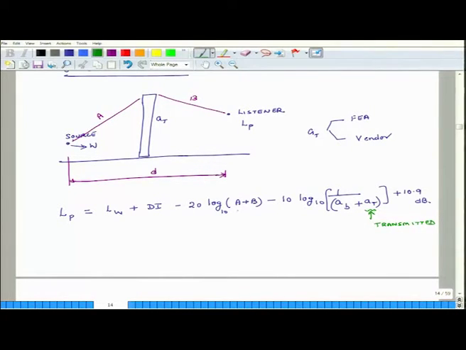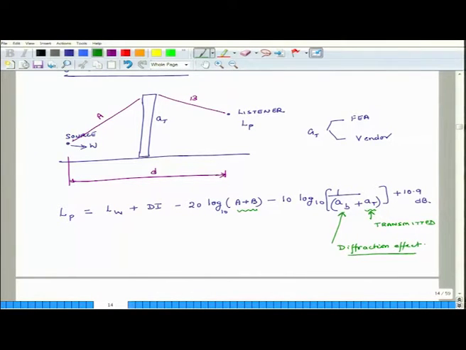This term AB is related to how much of the sound is getting diffracted. So, how much of the sound gets bent and actually reaches the listener. So, it captures the diffraction effect. And how do we calculate it? I will explain it to you.